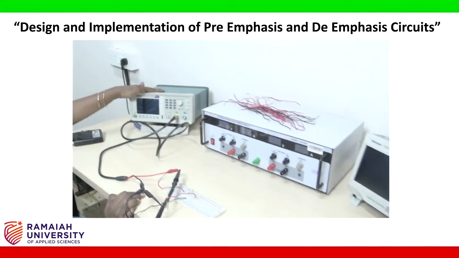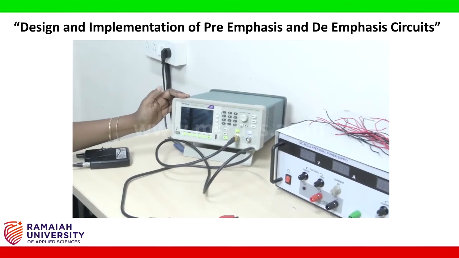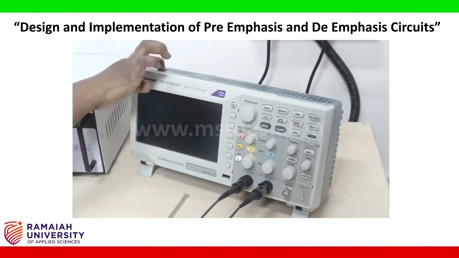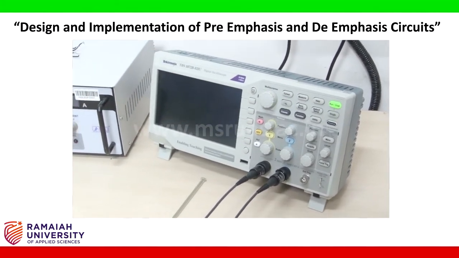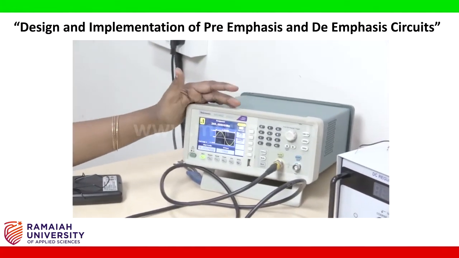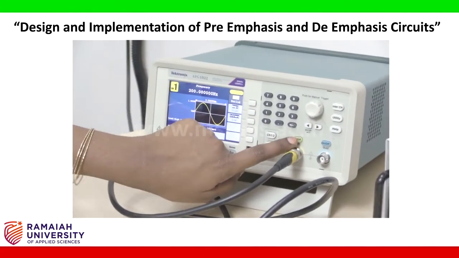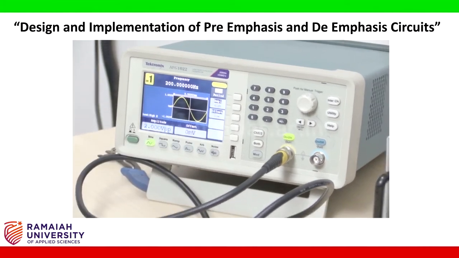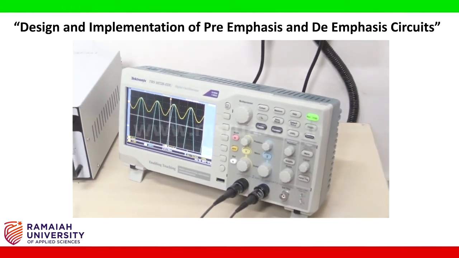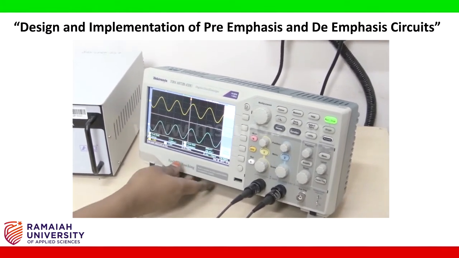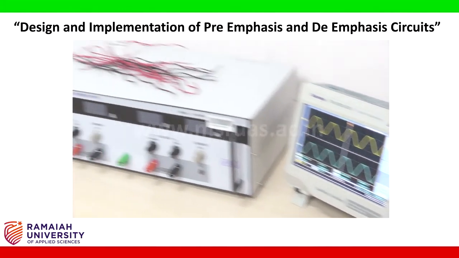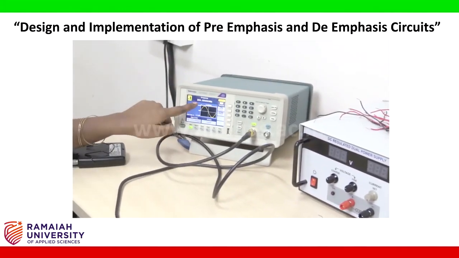Now we will switch on the function generator. Simultaneously we will also switch on the CRO. Now switch on this button so that input is provided to your circuit. Observe the CRO. Press auto set. So you can observe this is the input and this is the output. Now the frequency set in the function generator is 200 Hz.